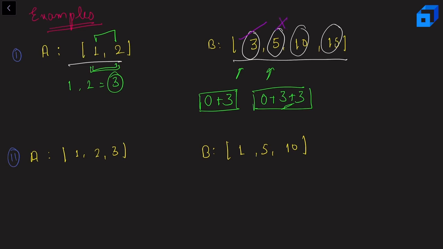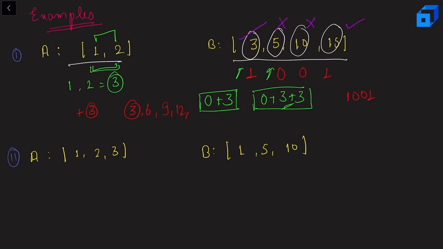So you can clearly see here that at each step we can only add 3, right? Since we can only add 3 to our amount, each and every multiple of 3 can be made. 3, 6, 9, 12. So we cannot create 10 because it is not a multiple of 3, and we can create 15 because it is a multiple of 3. So for 3 we'll have 1, for 5 we'll have 0, for 10 we'll have 0, for 15 we'll have 1. So we need to return 1001, right?